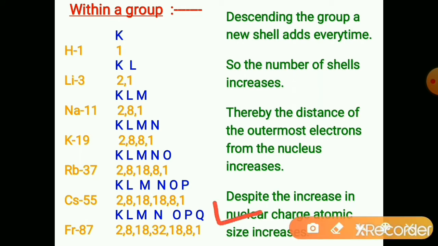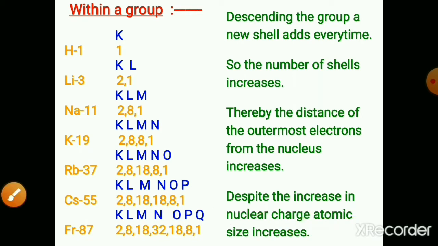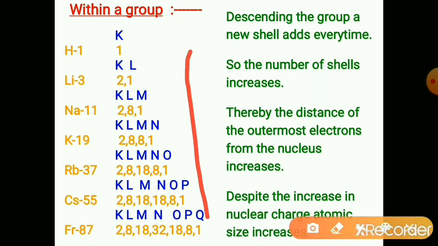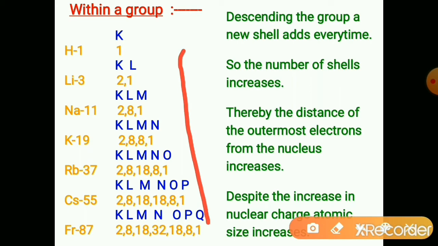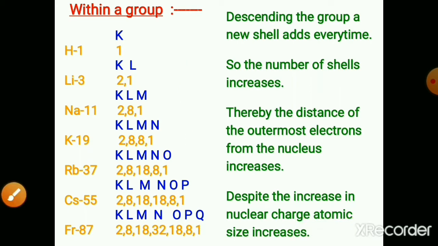Similarly, nuclear charge also increases, but despite the increase in the nuclear charge, atomic size increases moving down the group due to increase in the atomic radius. And the atomic radius increases due to increased number of shells while moving down the group, while descending the group.